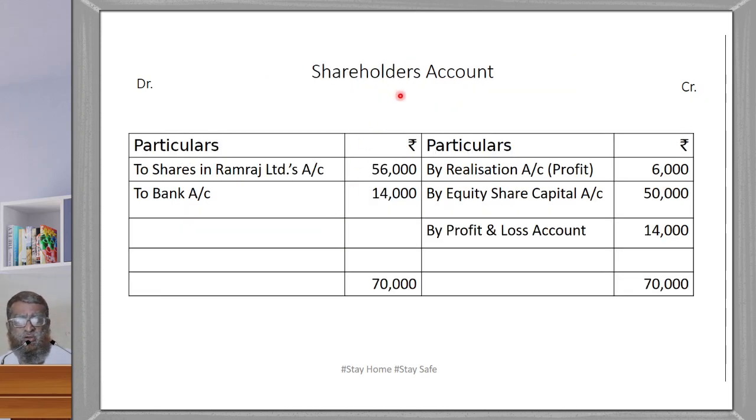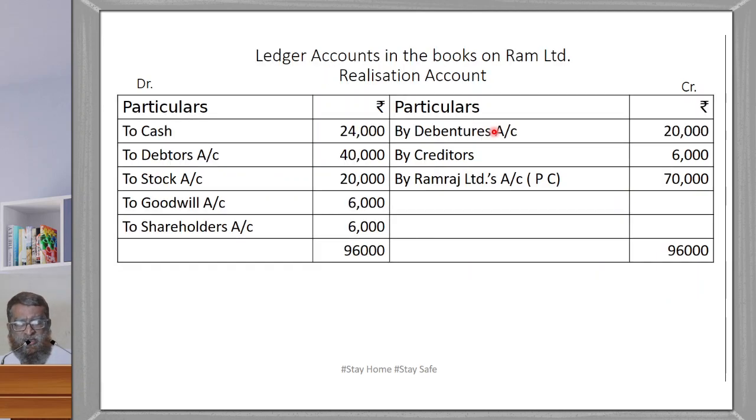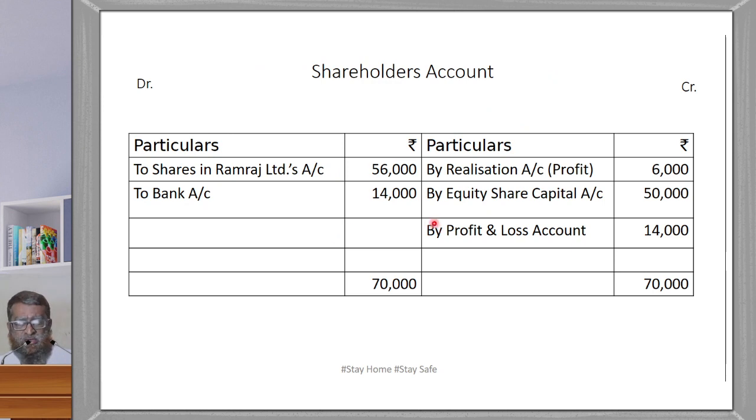Again, we prepare shareholders account. Here it is not given equity or preference. It is equity shareholders, no doubt, but we write as given in the problem, only shareholders account. When we prepare the shareholders account, first of all, two entries: one entry you find in the realization account, that is by Ramraj Limited account. To shareholders account 6,000, it should be transferred here. By realization account 6,000. Now you transfer the share capital, reserves and surplus, profit and loss account to shareholders.